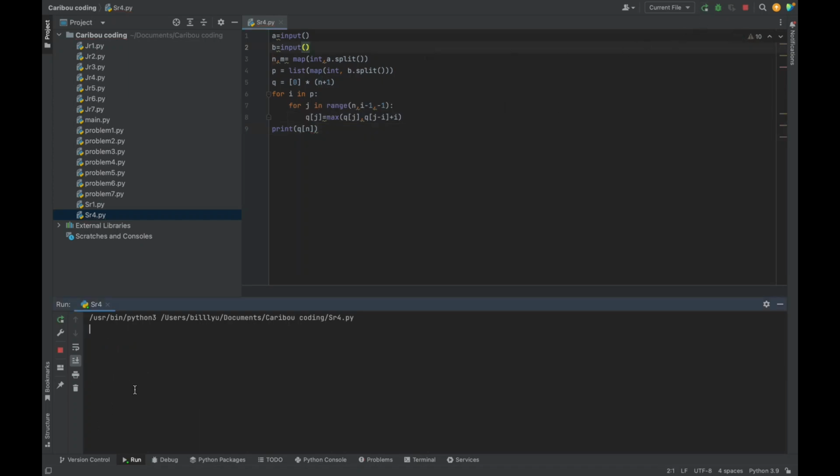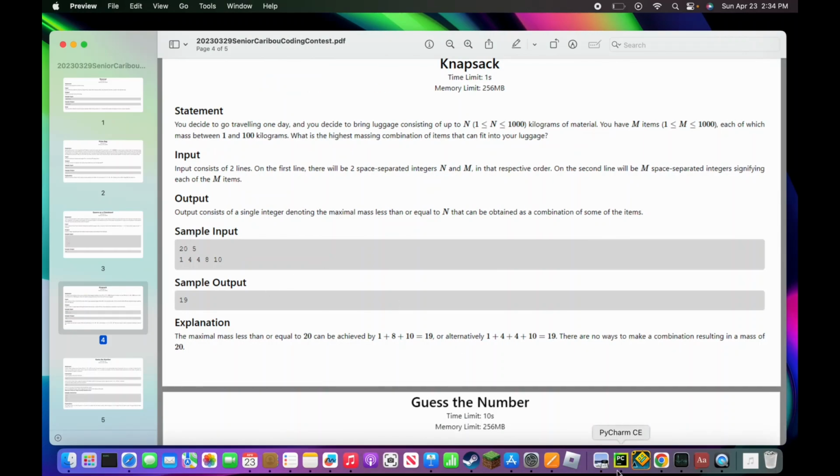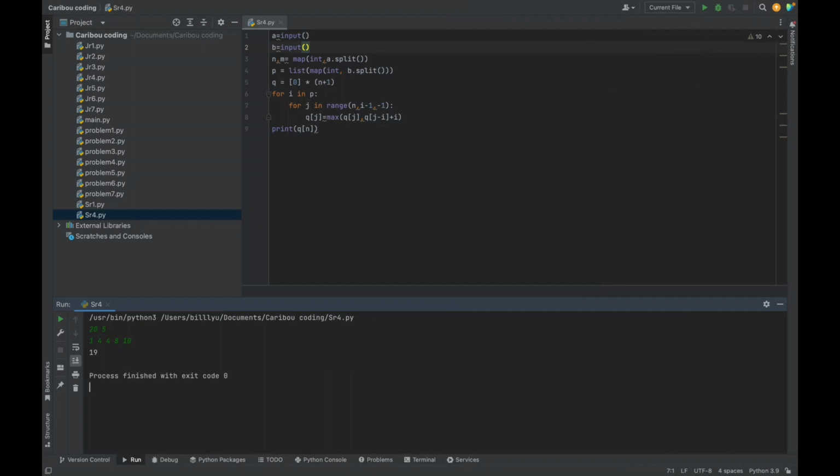And as you can see, we can test it out. 25, 1, 4, 4, 8, 10. It gave us 19, just like they said. And we can try the test case we made, which is 10, 4, 2, 3, 4, 5, which gave us a 10 because the 2 plus 3 plus 5 is a 10.